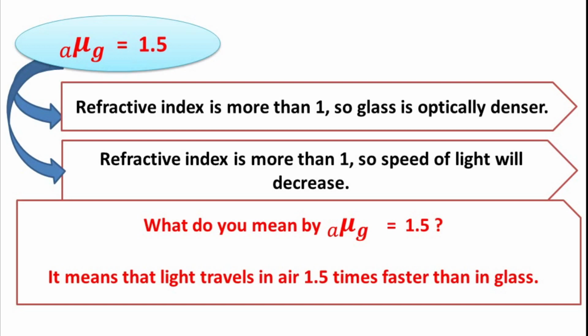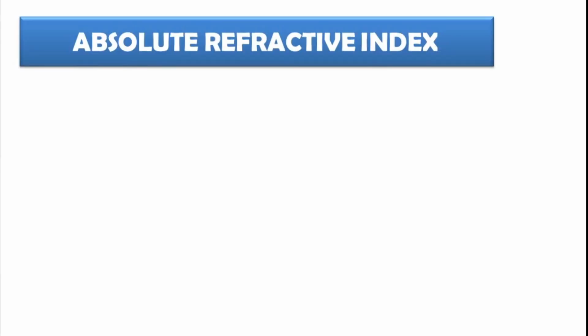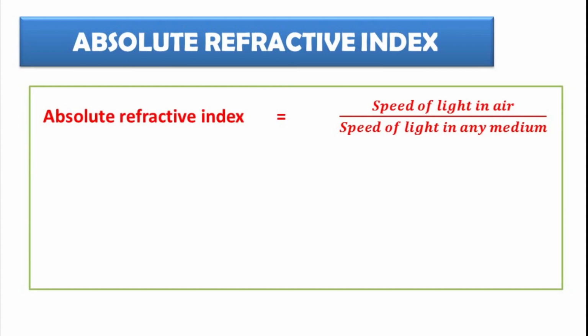So I hope you have understood what refractive index is. Now there is a term called absolute refractive index. Absolute refractive index is just simple. We have to compare the speed of light in a medium with respect to speed of light in air. So always we are comparing the speed of light in any medium with respect to speed of light in air, as we have seen in the previous example.